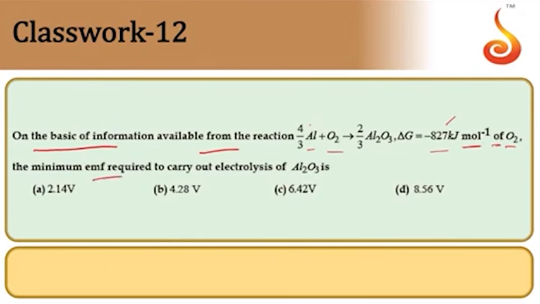The minimum EMF required to carry out the electrolysis: if you know delta G, we can find E applying the formula delta G is equal to minus nFE. We should know the value of delta G, which is given, and also how many electrons are transferred.